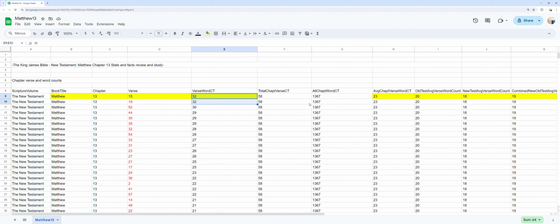You can see the Matthew chapter 13 verse total count at 58 verses, the average word count of Matthew chapter 13 verses at 23 words per verse, as well as the average verse word counts for the complete Old Testament, New Testament, and both combined to get a comparison of Matthew chapter 13 word per verse count comparisons.